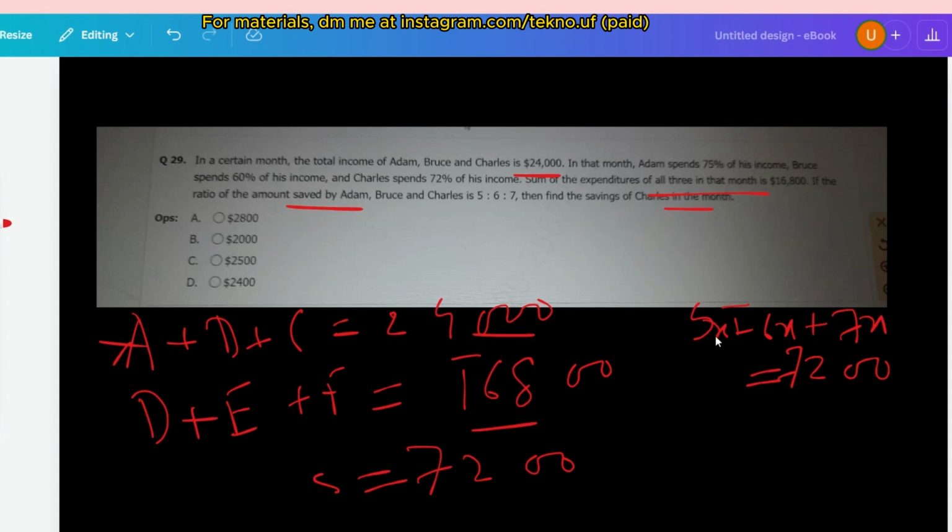This becomes 6 plus 7 plus 5, 18x. So 18x is equal to 7,200 and x becomes 400. What should be the savings of Charles? That is 7x, so just multiply this value with 7. 7 multiplied by 400 is 2,800. So this could be the right answer.